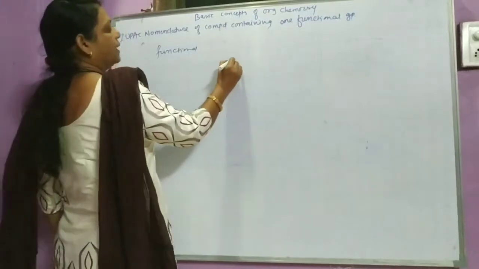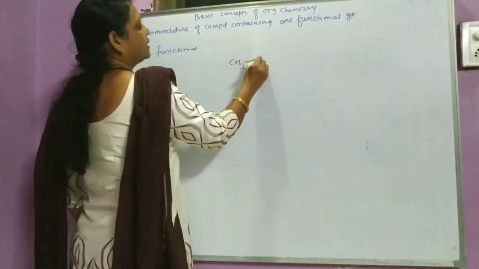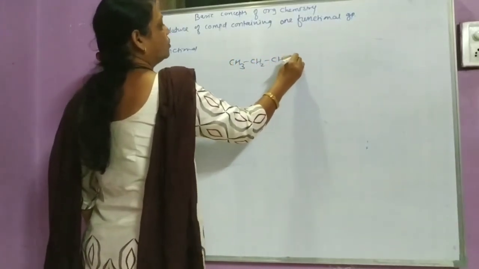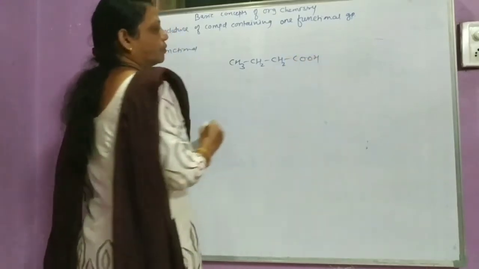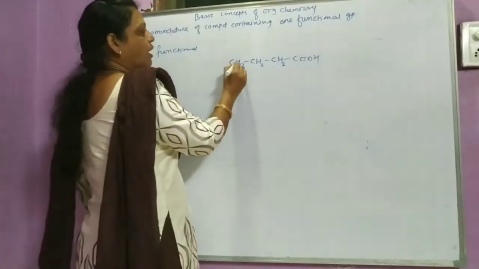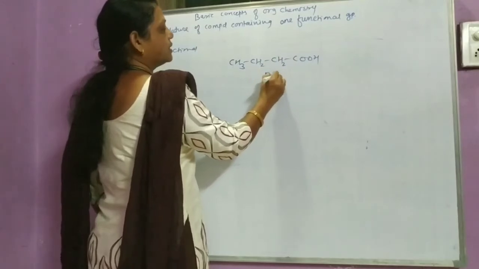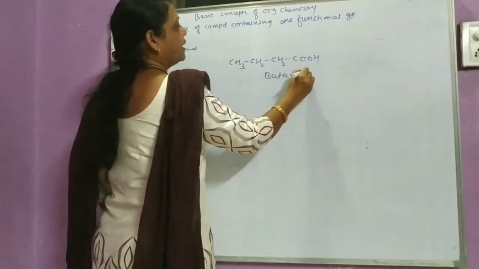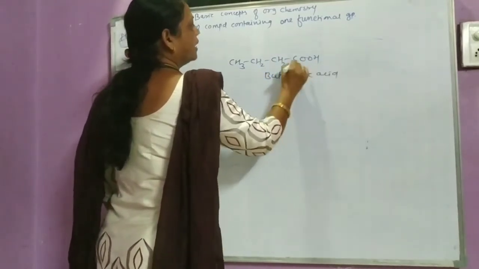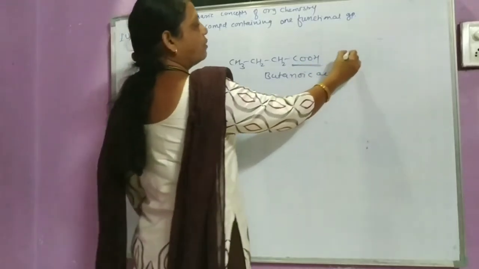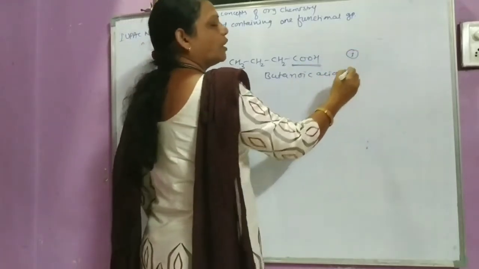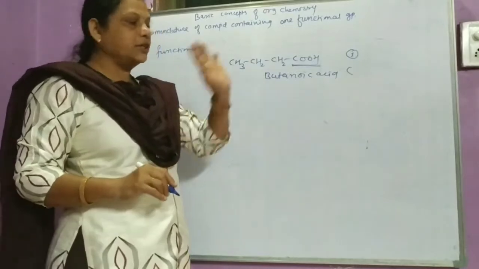For example, here CH3 CH2 CH2 COOH. So this is 1, 2, 3, 4. So this is butanoic acid. Here the COOH is at position one, and it is not necessary to mention this position.